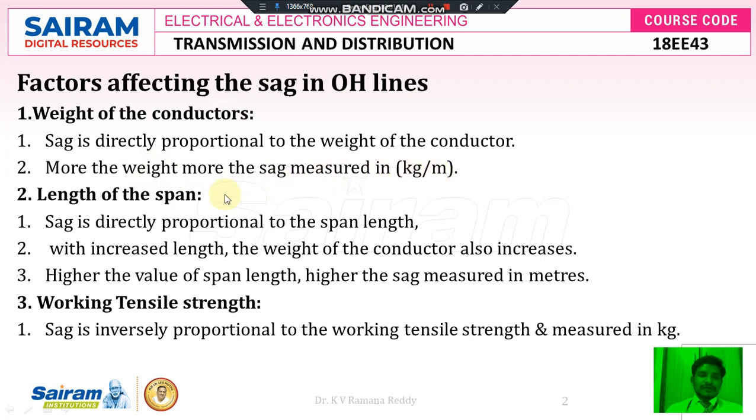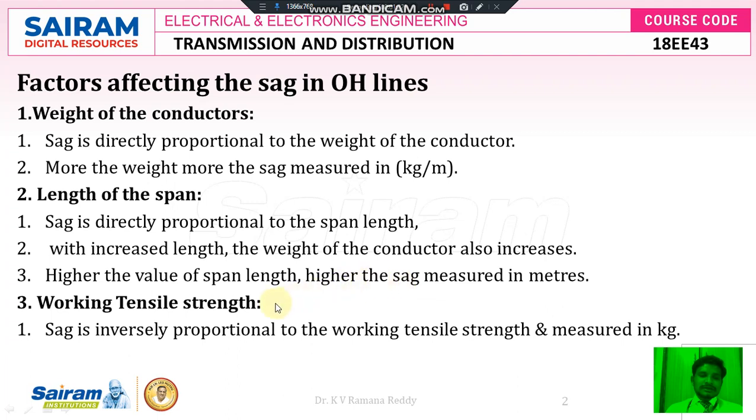Then one more factor is length of the span. Sag is directly proportional to the span length because in the sag formula S is equal to WL square. Therefore sag is directly proportional to span length. With increased length, the weight of the conductor also increases. The higher the span length, the higher the sag, which is measured in meters.